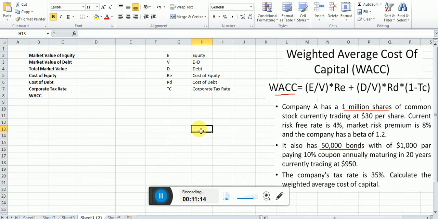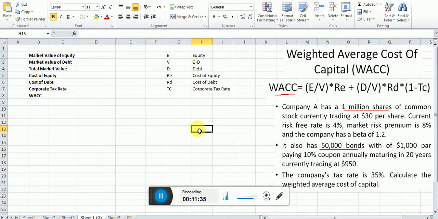Because maybe 50% or 60% of the total fund is raised from equity and 40% from debt. So whenever the total volume, or the percentages of the two, are different, that is why you cannot use a simple average; you have to use the weighted average.